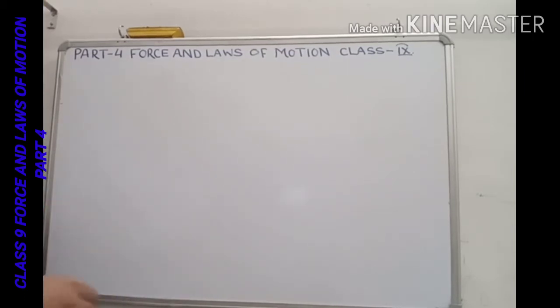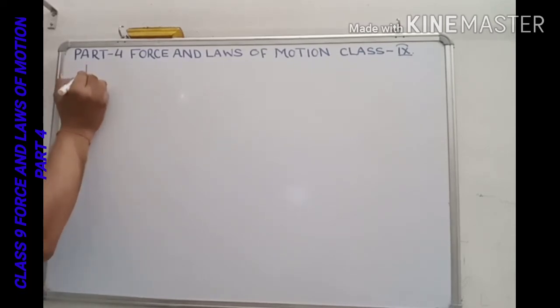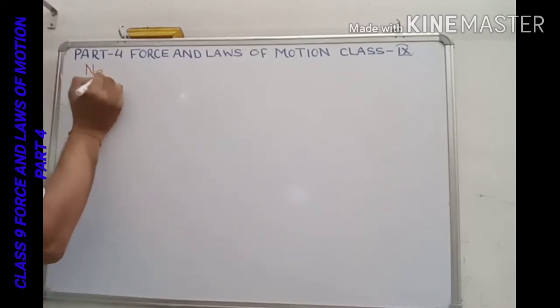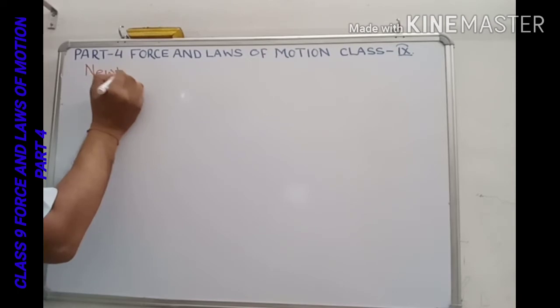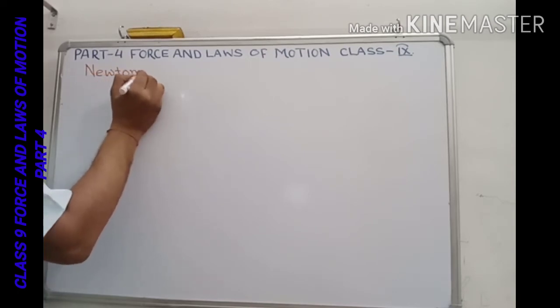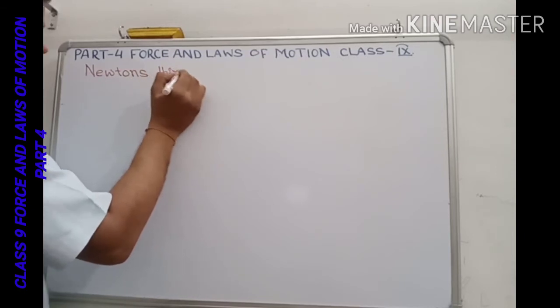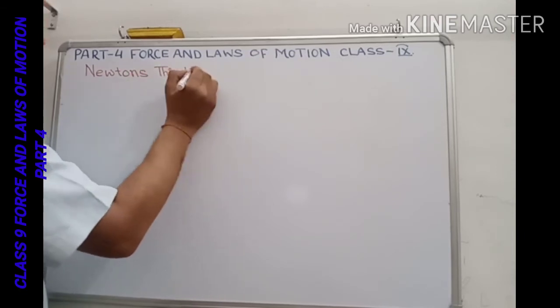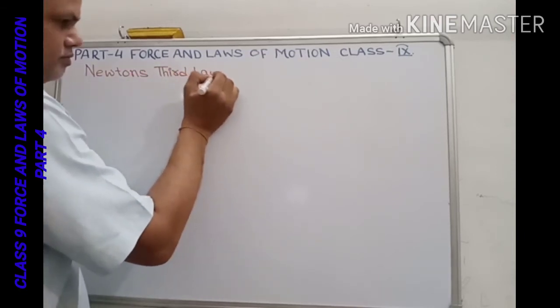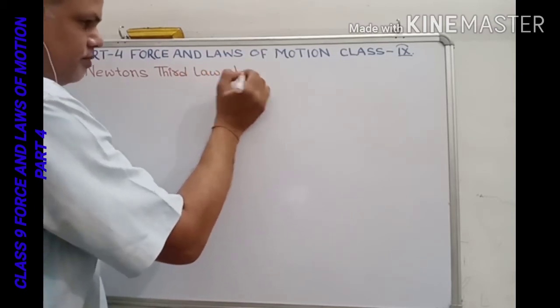So now we will study Newton's third law of motion.